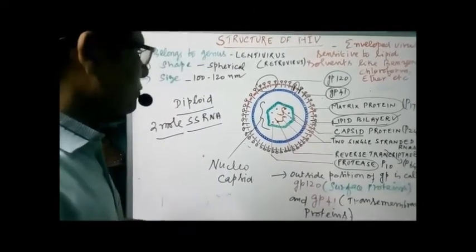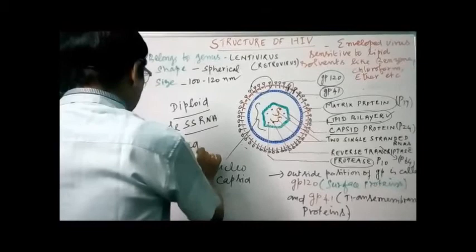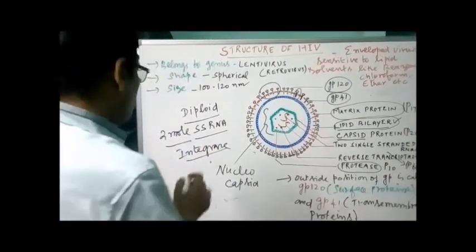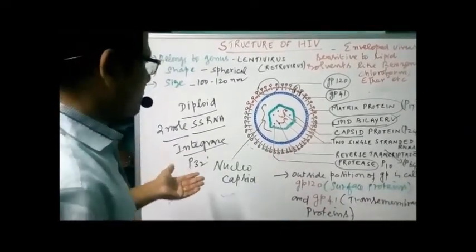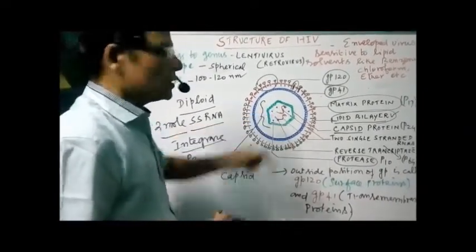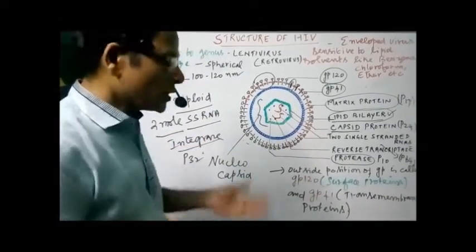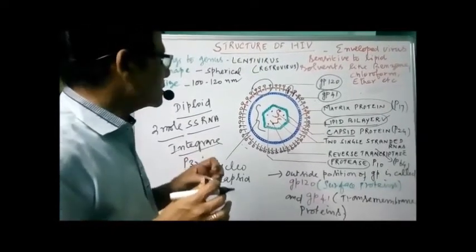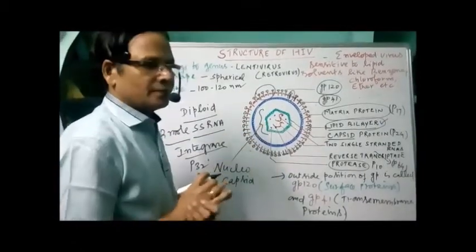We also have another enzyme, integrase, present in the inner core, which is P32. Like that we have different proteins. Along with the enzymes protease, reverse transcriptase and integrase, we also have the enzyme ribonuclease present inside.